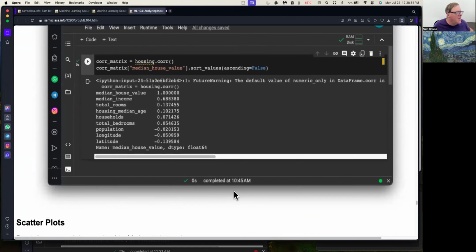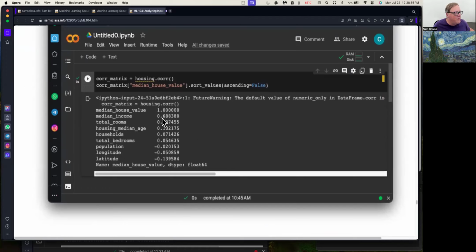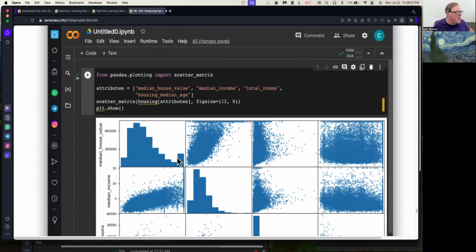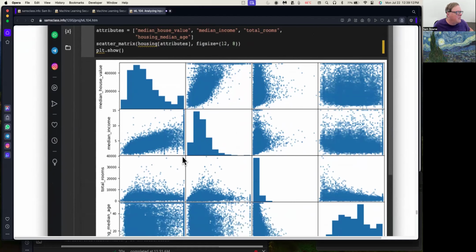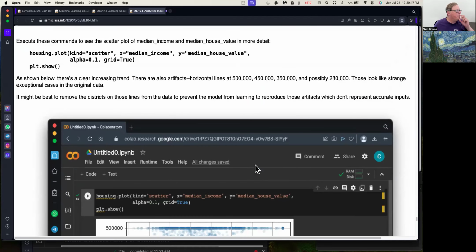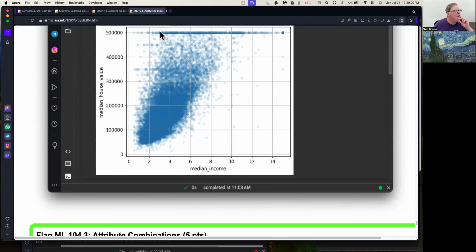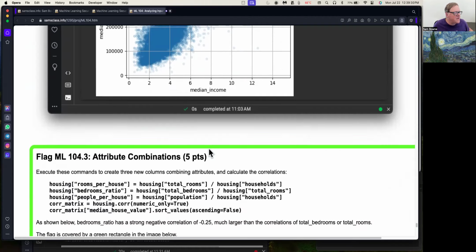And now you can do the correlations we talked about before. This is what shows you how predictive various things are. To predict house value, the most valuable thing is median income, but these other things like rooms have some predictive power. You can make scatter plots across the various parameters to see it. This is a strong correlation. And this is just another view of the same correlation. And here you see the rows of data that are not really accurately being measured. Too many houses in this zone are placed at these specific values when that doesn't appear correct.